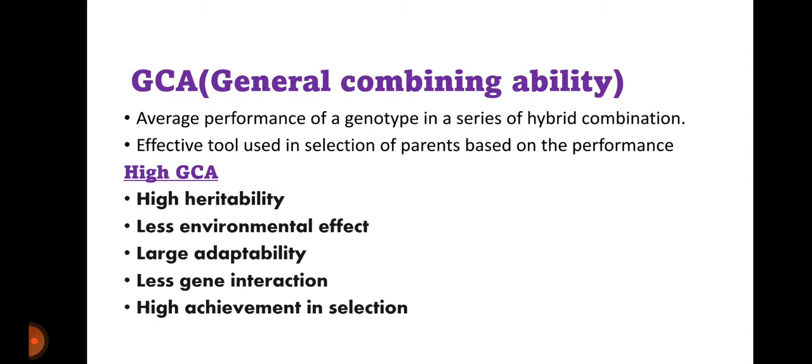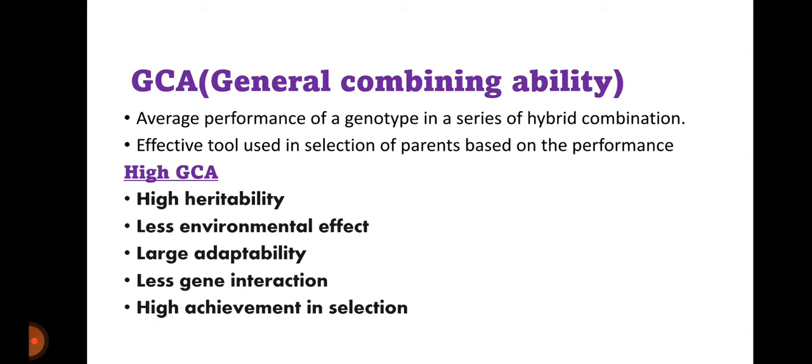GCA, general combining ability, is an effective tool used in selection of parents based on performance. So what is the meaning of high GCA? How can you say that an inbred line has better GCA?